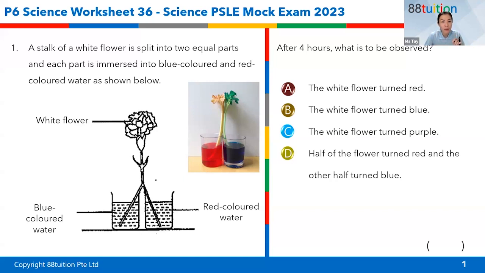By rights, you only need to remember food carrying tube, water carrying tubes, right? Don't have to know the terms xylem and phloem, but you need to learn these 2 terms when you are in secondary school. Okay, so in secondary school, this topic is in Sec 2. You learn about the transport system in plants as well as in human beings again, but more things will come in. You are learning more and more. And if you, let's say, go to Sec 3 and 4, taking the subject biology, that science branch, biology, then you are going to learn even more about the transport system. So it's always building on to your previous knowledge.